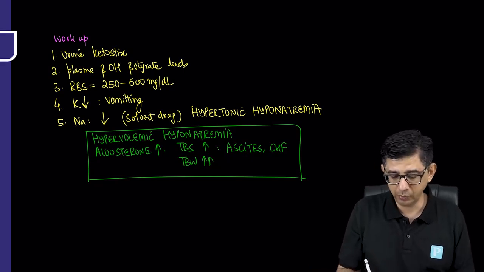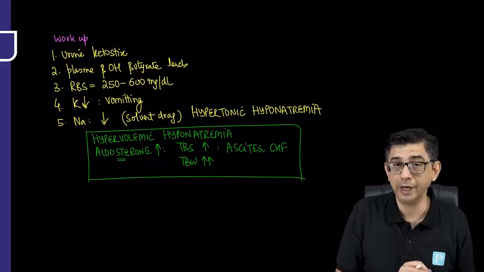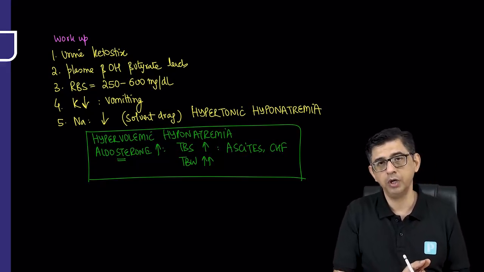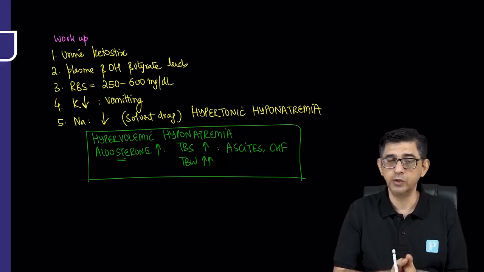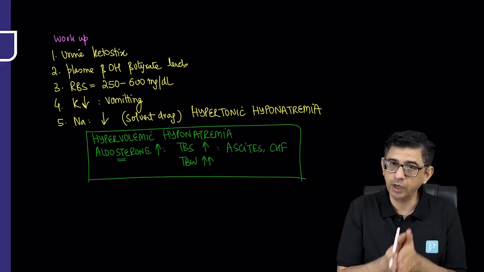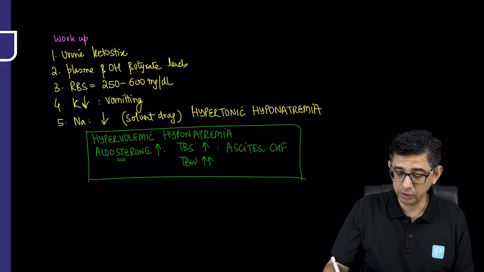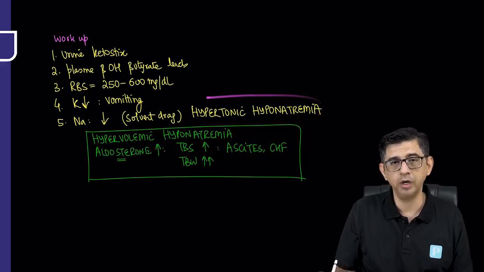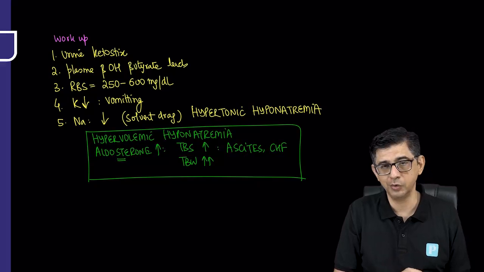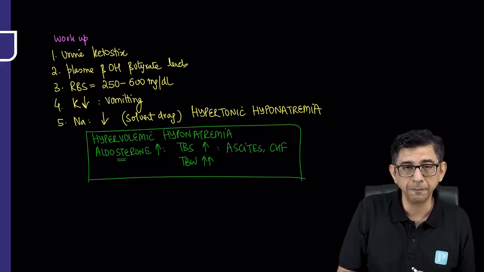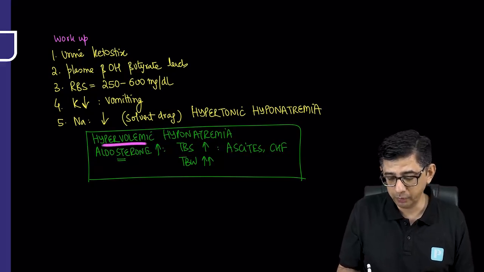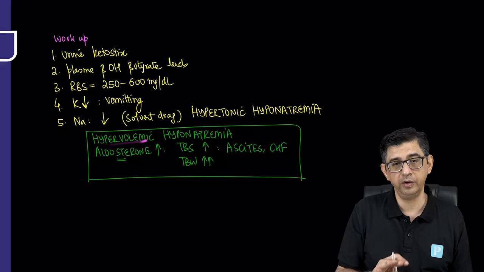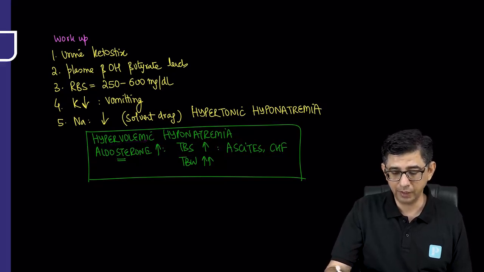So one, I want you to be very comfortable regarding the topic of hyponatremia, because they love to ask about hypovolemic hyponatremia, euvolemic hyponatremia, and hypervolemic hyponatremia. And once you have learned hypovolemic, euvolemic, and hypervolemic, then I want you to learn what I just taught, hypertonic hyponatremia. One-liner MCQ, straightforward: hypertonic hyponatremia, diabetic complication, diabetic ketoacidosis, can be seen in hyperosmolar coma as well. On the other hand, if he says hypervolemic, not hypertonic, then it's going to be aldosterone coming in the picture in conditions like congestive heart failure and ascites. So keep a watch for the data that I currently mentioned.